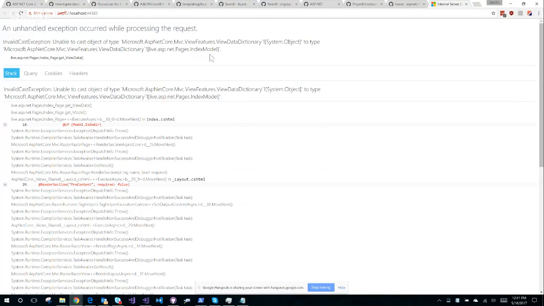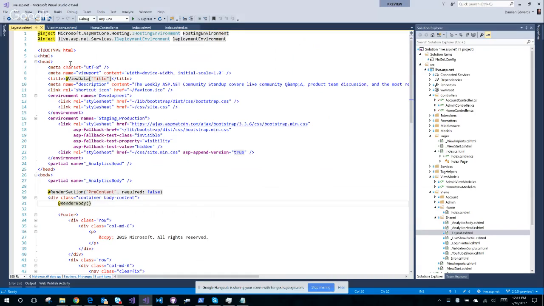Unable to cast from view data of object to view data of index model. This sounds super familiar. Page.getViewData. Could this be a bug? This could be a bug. This could be an interop bug between trying to use a layout in a views folder and a layout in the pages from a page. Let's have a look.